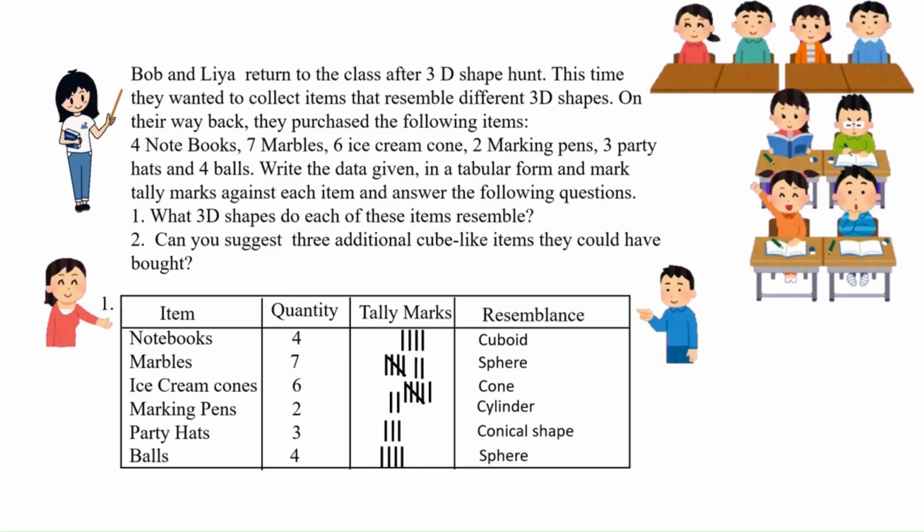Second part of the question, can you suggest 3 additional cube-like items they could have bought? So they could have bought dice, Rubik's Cube and gift boxes.